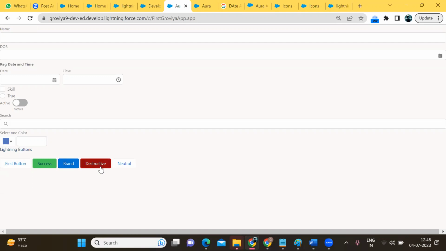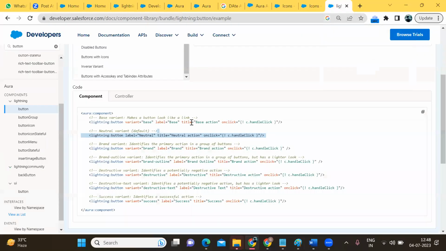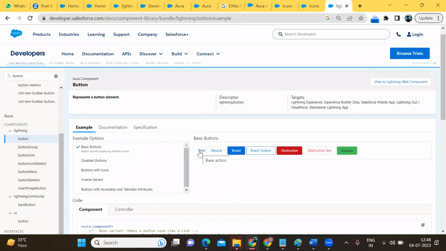We have other types of button also, brand outline, destructive text, which you can see here. Okay, it's the base, where you will not get neutral, brand outline, destructive text, success. Okay, success, destructive, brand outline, in which you will get the outline, you will not get any color. It's the destructive text. Okay, it's the base.